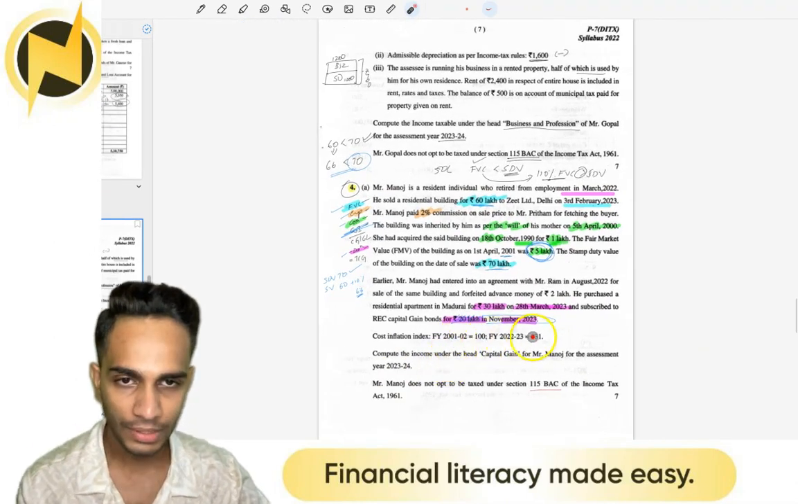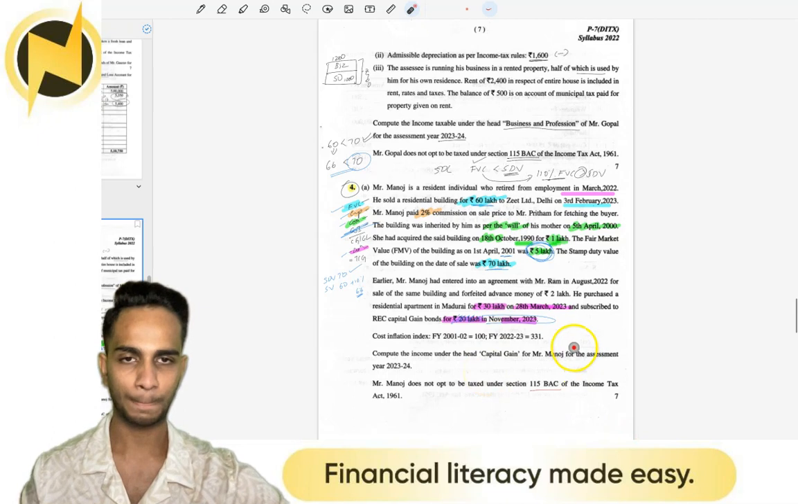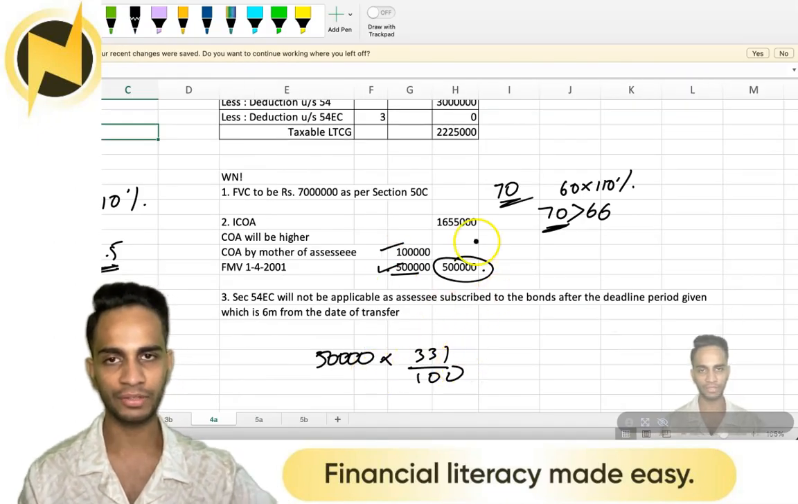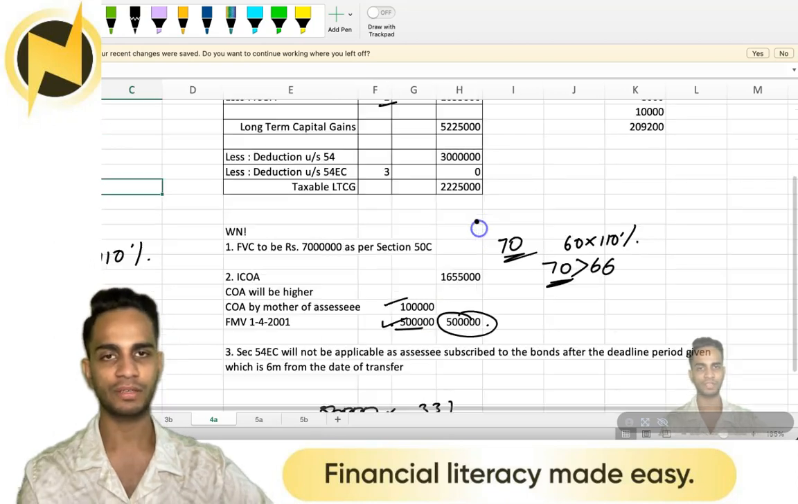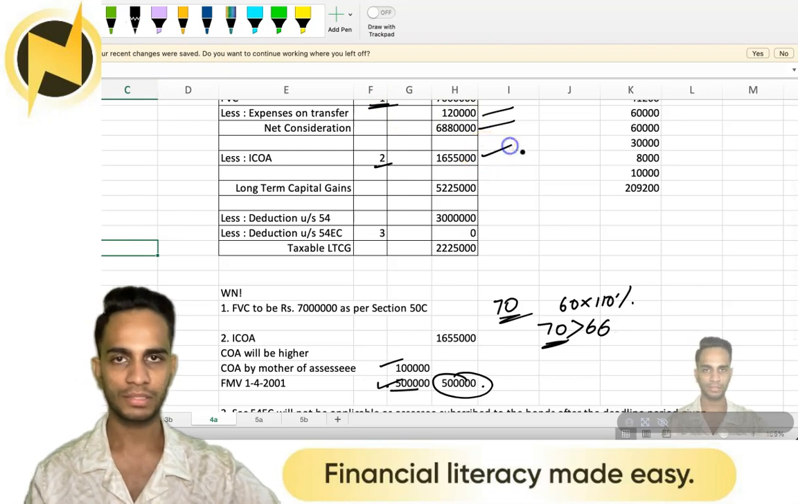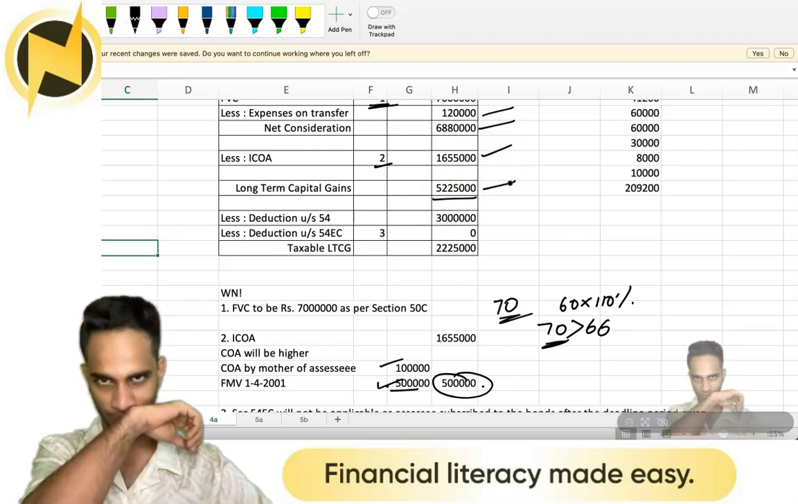Yeah, 331 and 100. Why did it zoom out? Some sort of glitch. Okay, no problem. I'll sort it. So 5 lakh into 331 by 100 will give you 16,55,000. So that will give your cost of acquisition as 16,55,000. Deducted, you get your long-term capital gain as 52,25,000.